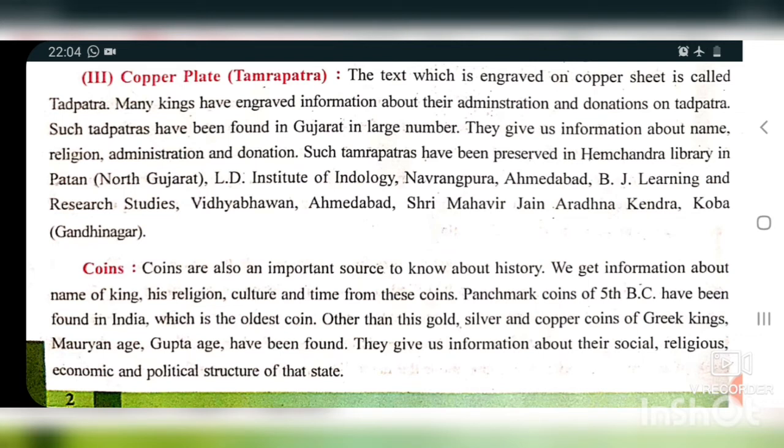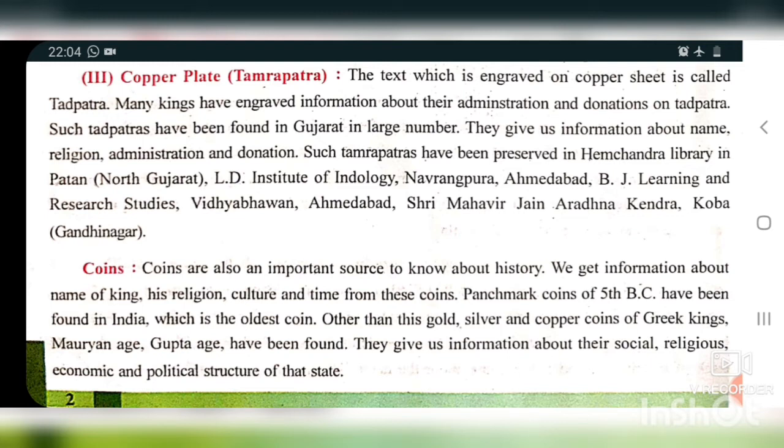Many of these Tamrapatras and information you can get from different institutes like Hemchandracharya Library in Patan, in North Gujarat. If you are going to Patan, you can find this there. Then LD Institute of Indology, that is in Navrangpura, Ahmedabad. If you are going to Navrangpura, there also you can find these old things. BJ Learning and Research Studies, that is Vidya Bhavan, that is also in Ahmedabad.